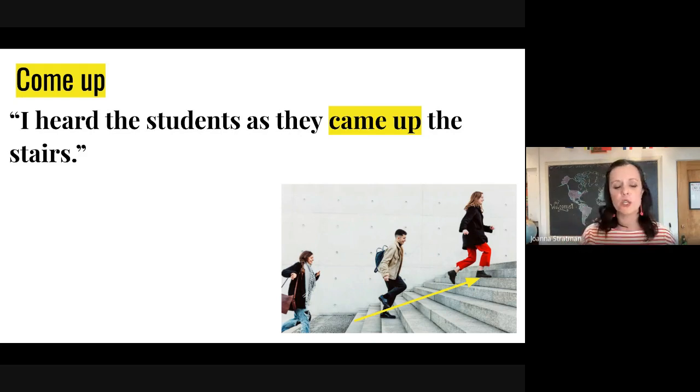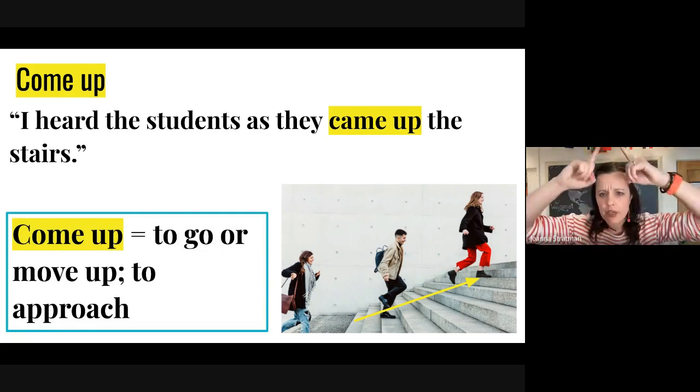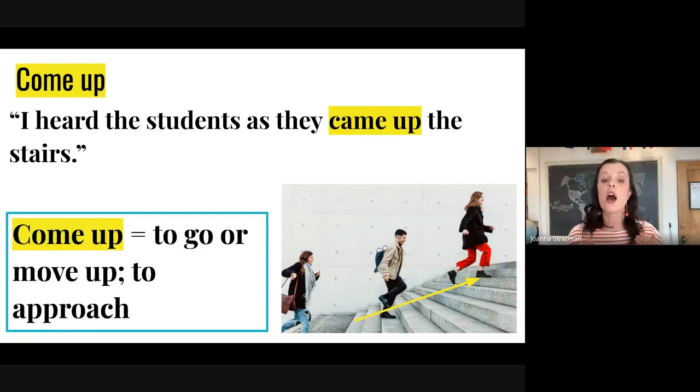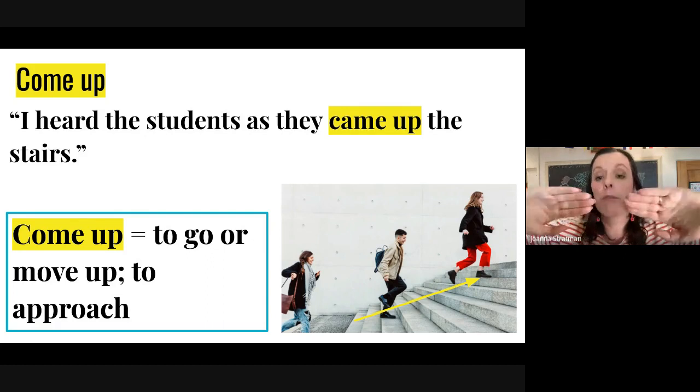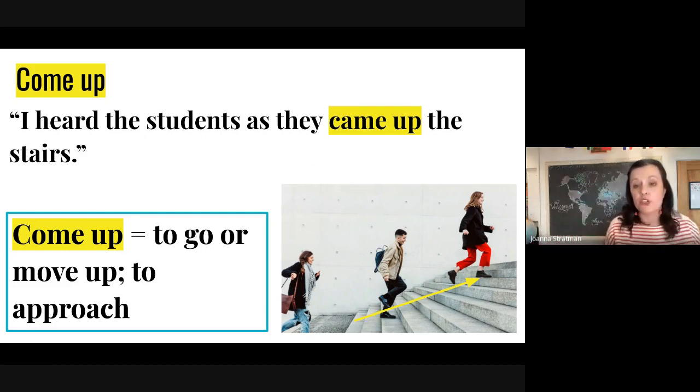In this case, we use come up to mean that they are going or moving up in that direction. So coming up the stairs means they are moving or going up the stairs. It also can mean to approach. So for example, if I say, I came up to the computer, it means I approached the computer. And this is very common to use with people. I came up to them means I approached them.